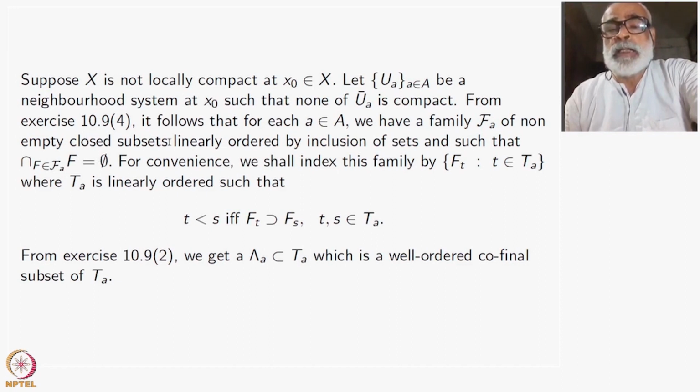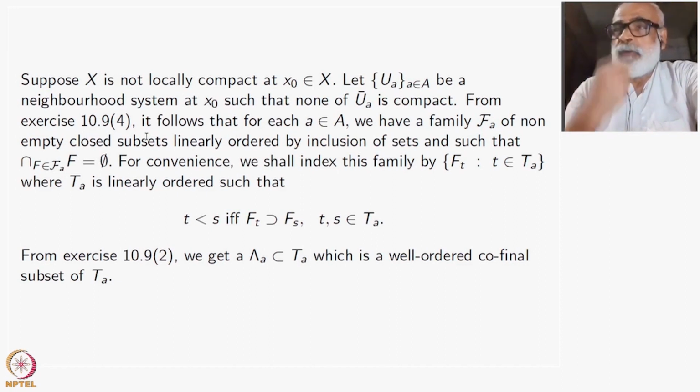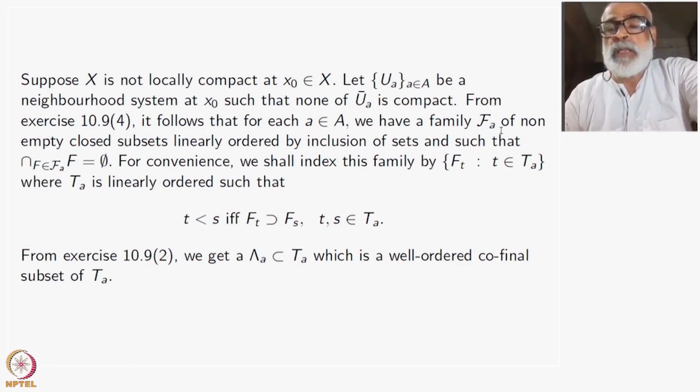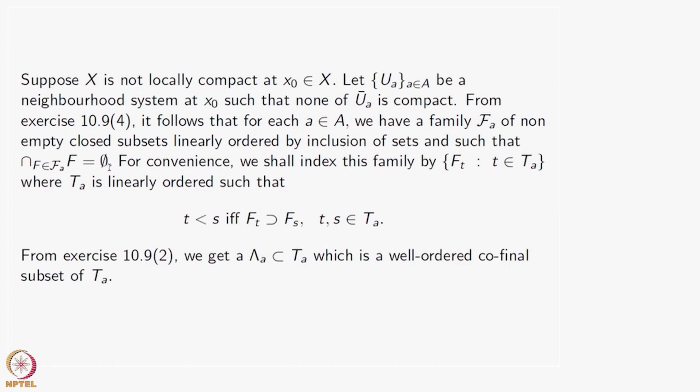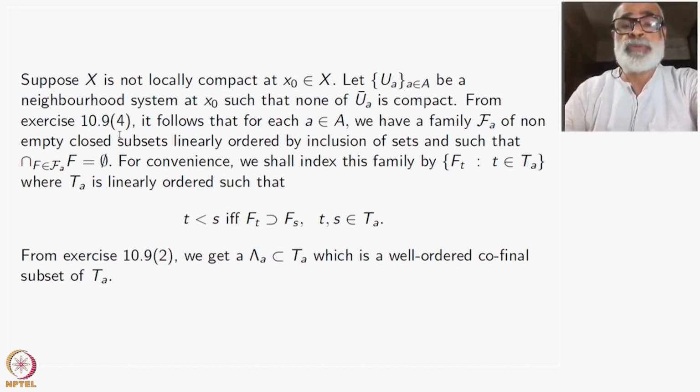Since it is linearly ordered, I don't have to take the finite intersection property. It will be automatic, because I have said we have a family F_A of non-empty closed subsets, linearly ordered by inclusion such that the intersection is empty. Okay, so this is stronger than saying that there is some family with the finite intersection property whose intersection is empty. So this is where we have used exercise 10.94.